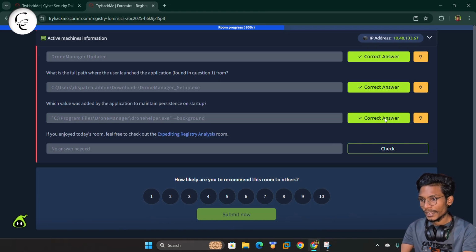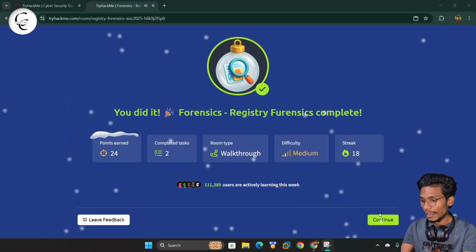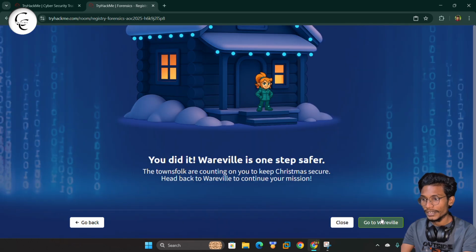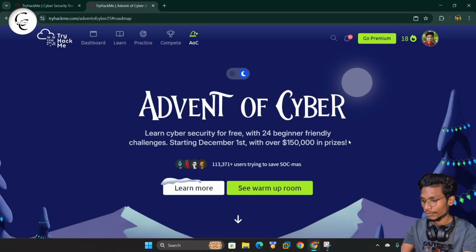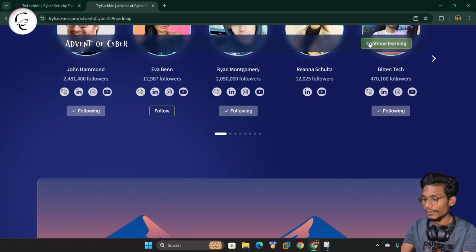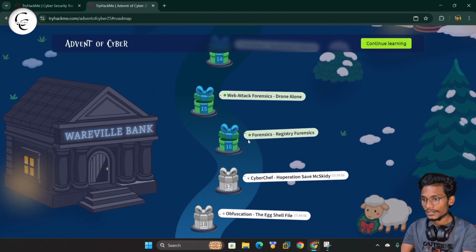Now here we also have a recommendation room, so we can give this a check. Now we can see our room is completed. Yes, you did it. From here I also got one Advent of Cyber ticket. Now we can simply move to Wareville, and here you can see we have successfully completed the day 16 challenge of Advent of Cyber 2025.